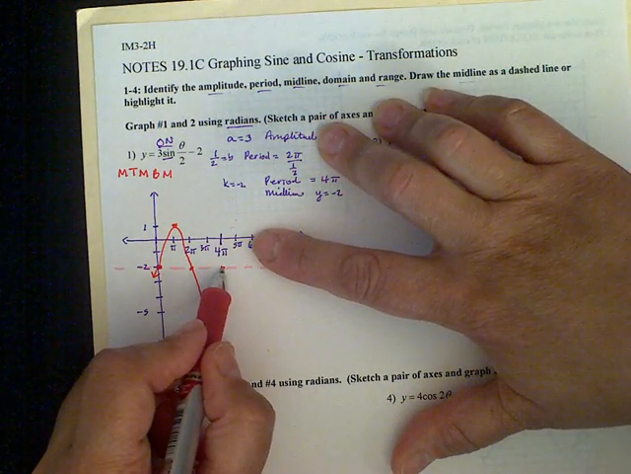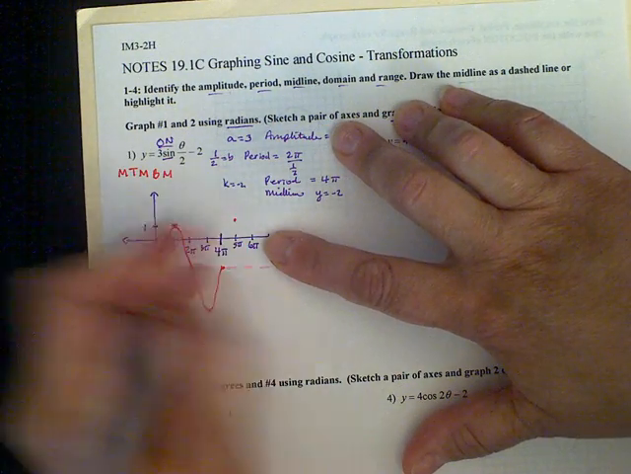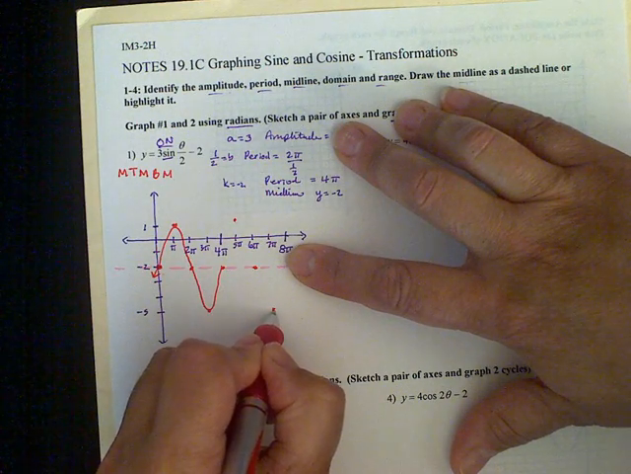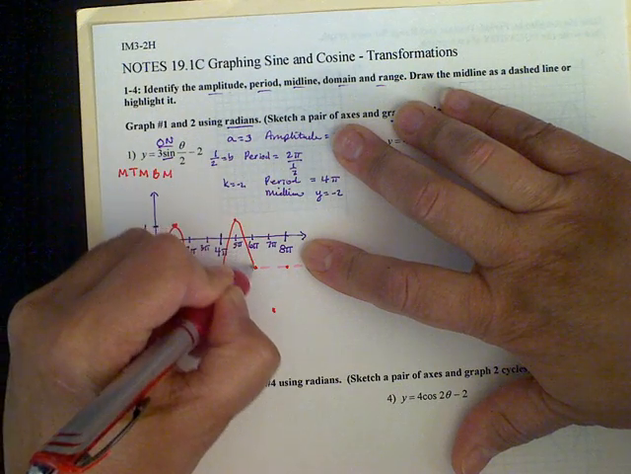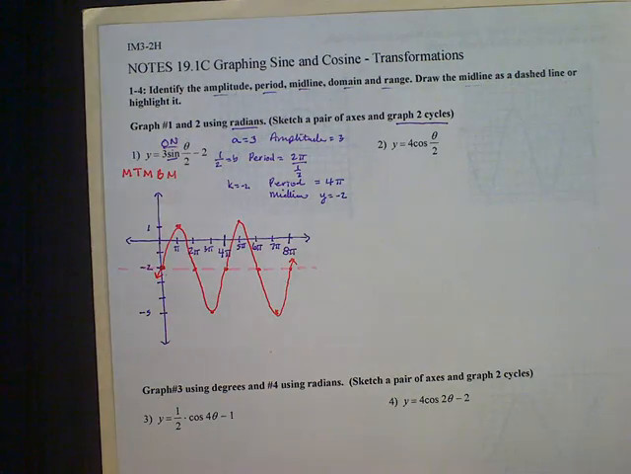So now we're going to go back to the top. We're going to go back to the midline. We're going to go down to the bottom, and we're going to go back to the midline. And so there's that second cycle that you can see right there. And that's all there is to it.